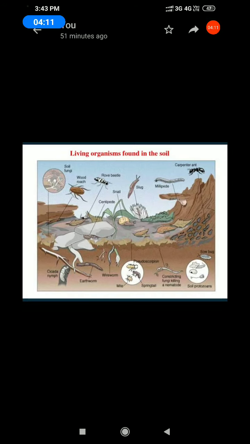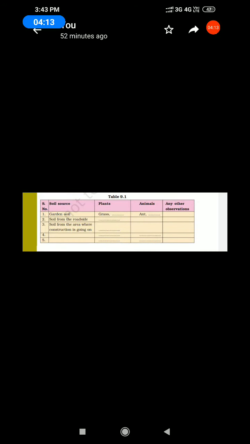Next, Activity 9.1. All of you look at your book. Collect some soil samples and observe them carefully. Students, do the activity.